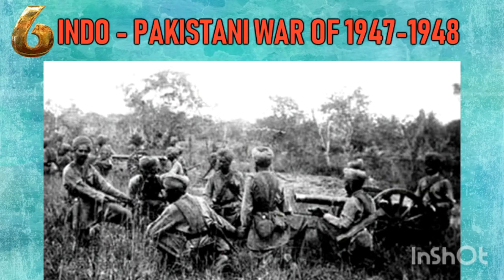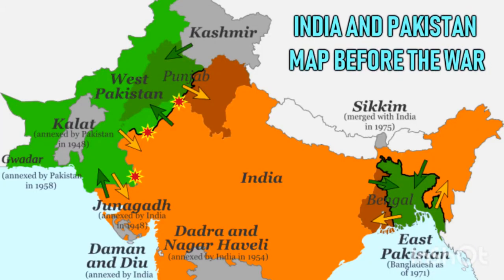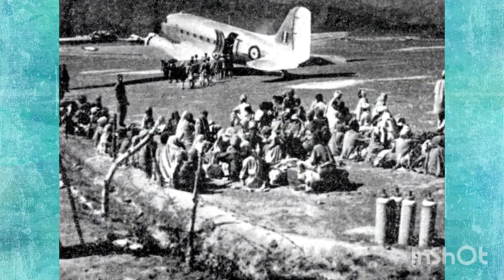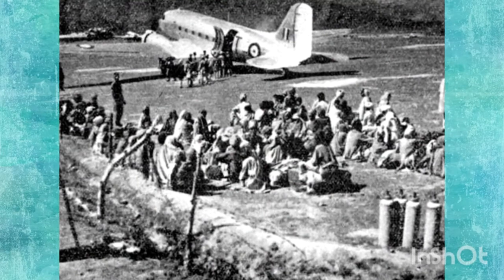Indo-Pakistani War of 1947 to 1948. The Indo-Pakistani War was fought between India and Pakistan over the princely state of Jammu and Kashmir from 1947 to 1948. The result of the war was inconclusive. However, most neutral assessments agree that India was the victor of the war, as it was able to successfully defend about two-thirds of Kashmir, including Kashmir Valley, Jammu, and Ladakh. The inconclusive result of the war still affects the geopolitics of both countries.